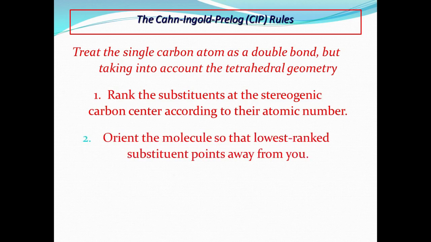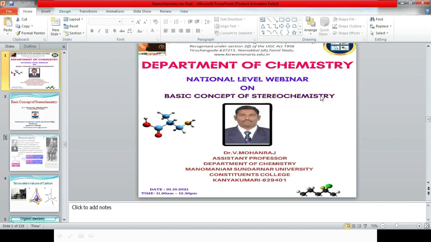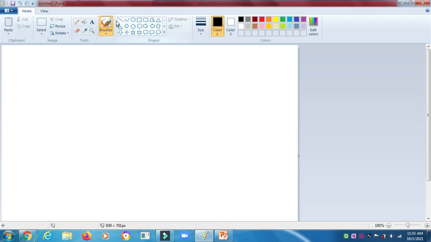For orientation, the lowest ranked substituent points away from you. Think of a car steering: the steering wheel has three spokes, and the lowest priority group is like the rod, the steering column. The rod is the lowest, and here hydrogen is the lowest. The other three are 1, 2, and 3, like the steering wheel. Think of the molecule like steering.